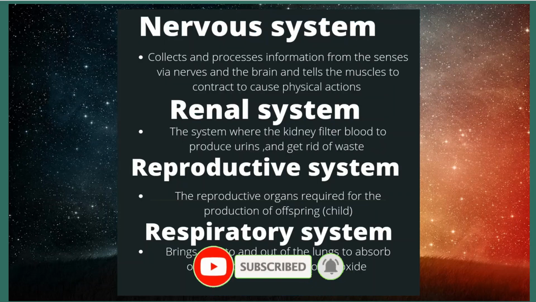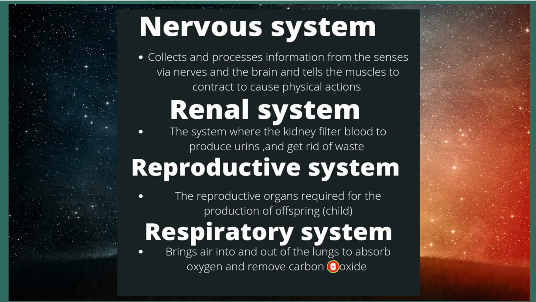Nervous system collects and processes information from the senses via nerves and the brain, and tells the muscles to contract to cause physical actions. Renal system: the kidney filters the blood to produce urine and get rid of waste. Reproductive system: the reproductive organs required for the production of offspring. Offspring is child. Respiratory system brings air into and out of the lungs to absorb oxygen and remove carbon dioxide.